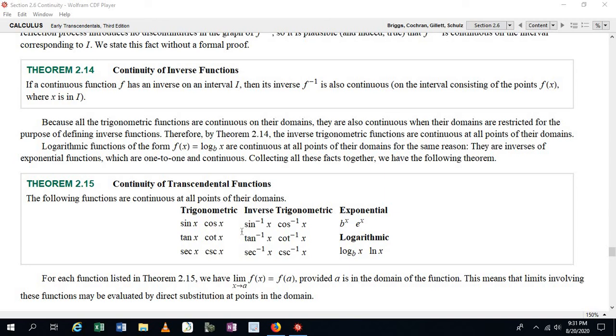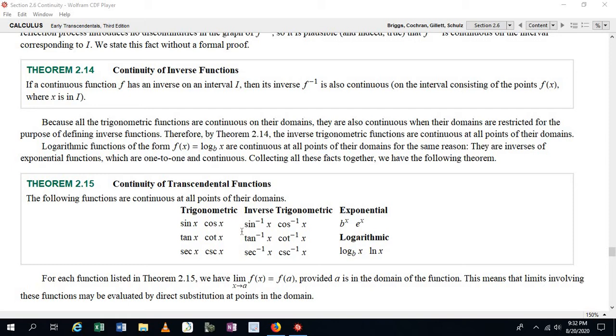Hello again. In this video, we're going to go over section 2.6, part 7, which is about Theorem 214 and Theorem 215. Now, Theorem 214 is about the continuity of inverse functions. And it says, if a continuous function f has an inverse on an interval I, then its inverse function is also continuous. But not on the interval I. It's on the interval consisting of the points f of x, where x is in the interval I.